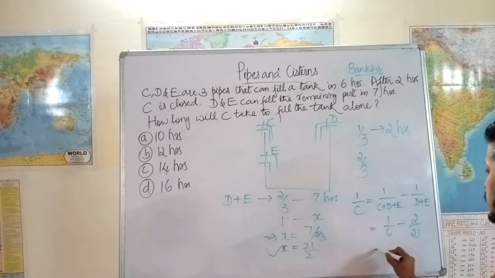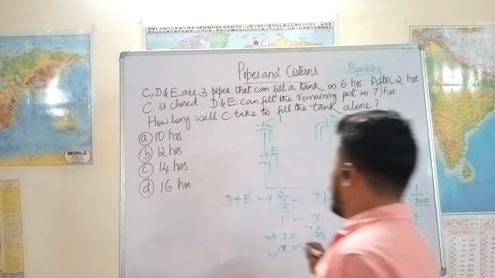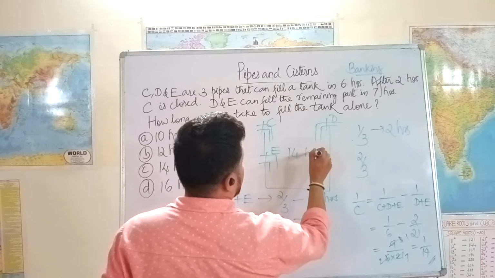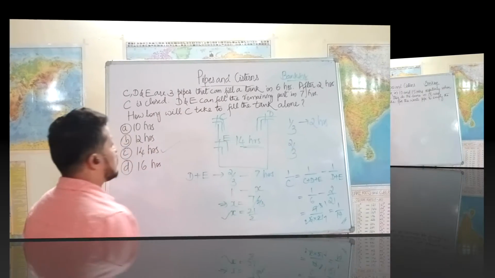So this is 21 minus 12, which is 9, divided by 6 into 21, which equals 1 by 14. So efficiency of C is 1 by 14. That means C alone can fill this entire tank in 14 hours. So option C, 14 hours, is the right answer.